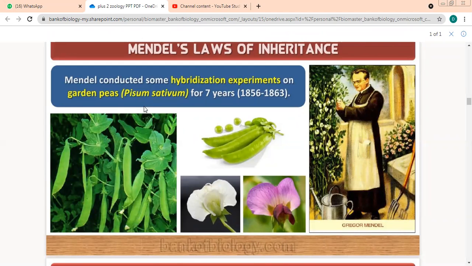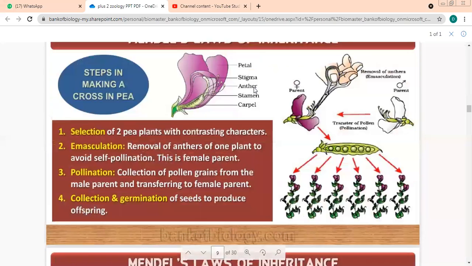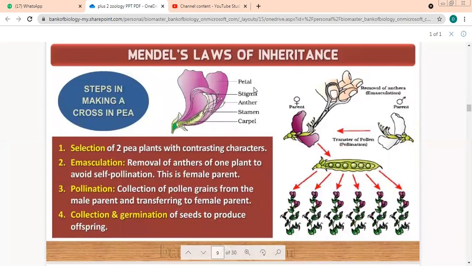So who did experiments on garden pea? Gregor Mendel. Garden pea scientific name is Pisum sativum. And how many years did he work on this pea? 7 years. Now let us study Mendel's laws of inheritance. Steps in making a cross in a pea. Listen very carefully. You take two pea plants which have contrasting characters.